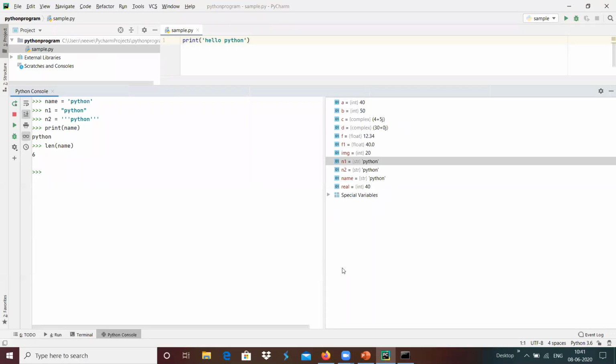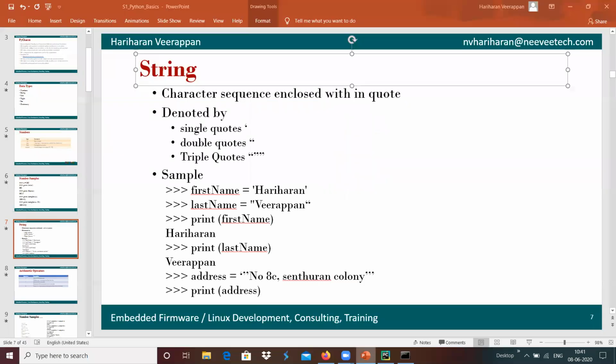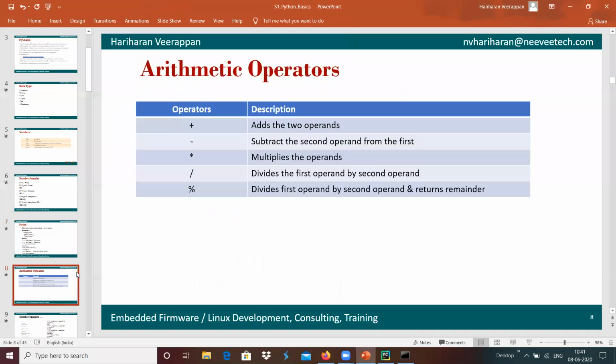We have now created the string variables, and we have the option to move forward.